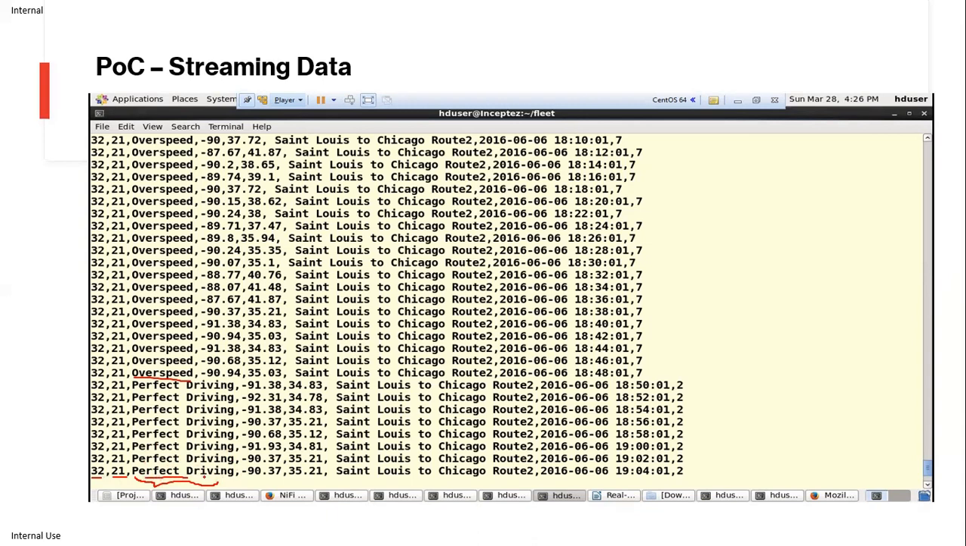This is the latitude and longitude of the location where he's driving, and it keeps continuously changing. Here he's driving this vehicle from St. Louis to Chicago on route 2, and this is the date and time when he's driving, and these are the number of miles he drove on this particular path.